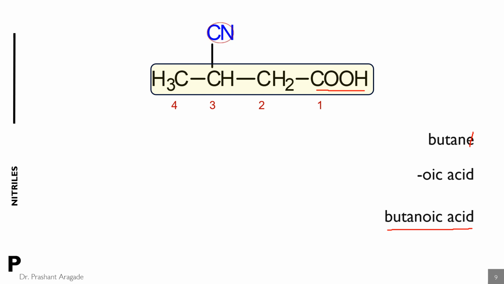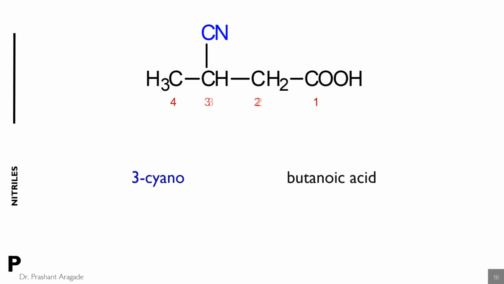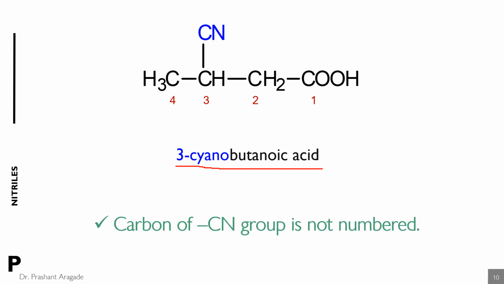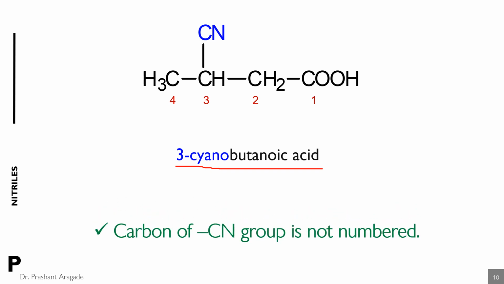Now use the prefix for the nitrile functional group, that is 3-cyano. So the name of this compound is 3-cyanobutanoic acid. Always remember, the carbon of the CN group is not numbered when the cyano group acts as a substituent.